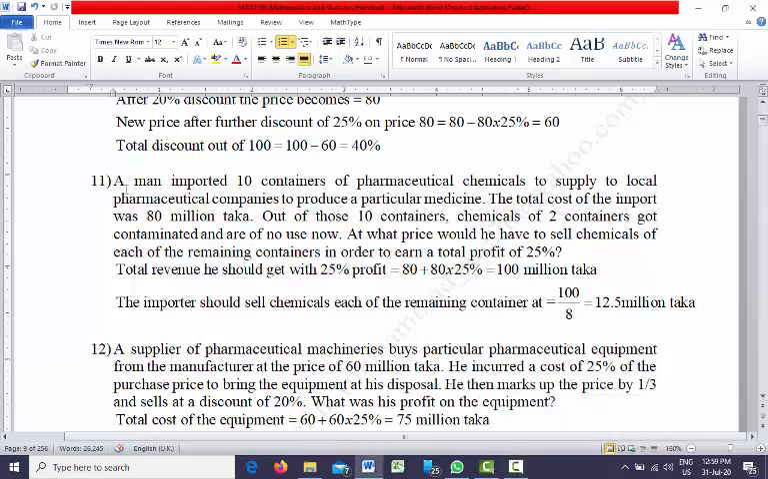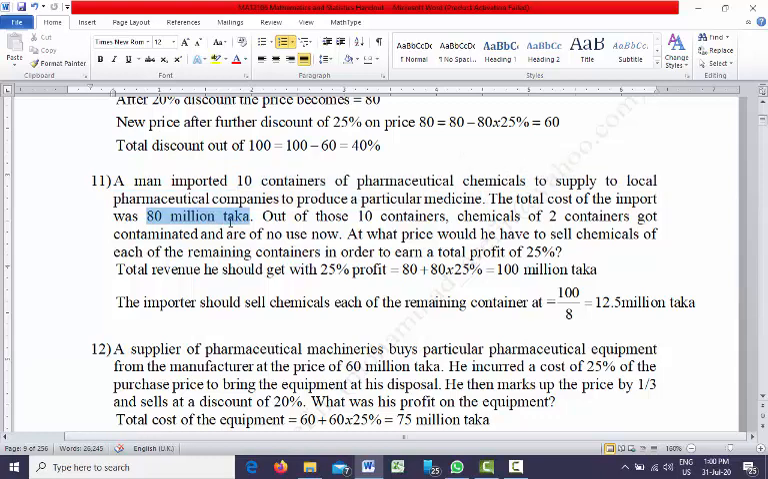Question number 11. A man imported 10 containers of pharmaceutical chemicals to supply to local pharmaceutical companies to produce a particular machine. So a man imported total 10 containers of pharmaceutical chemicals. The total cost of the import was 80 million taka.